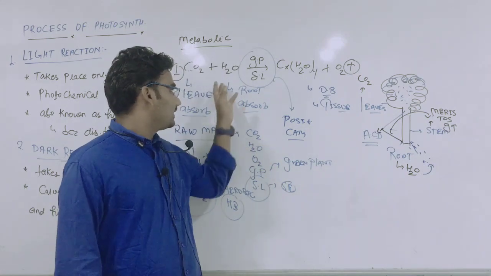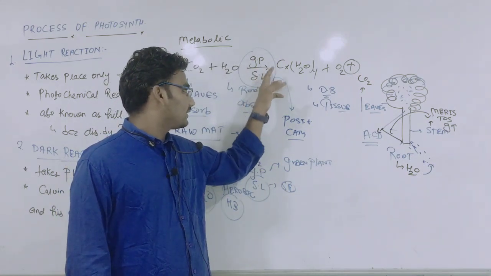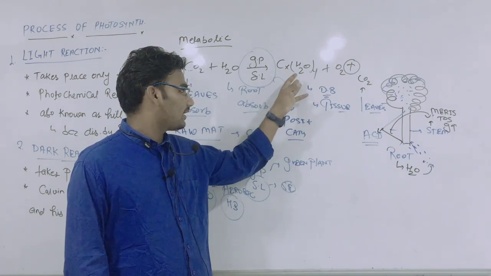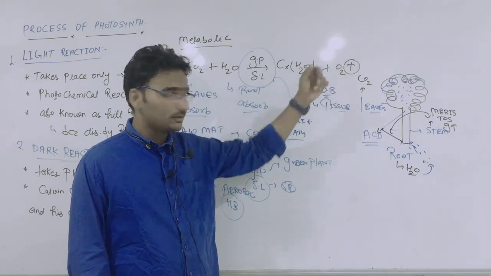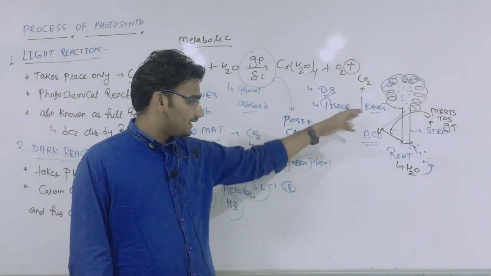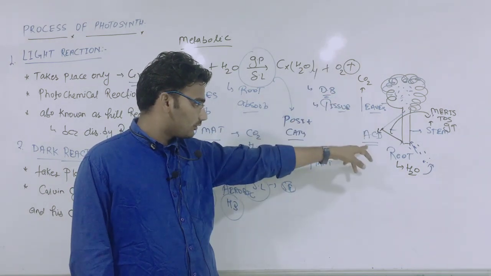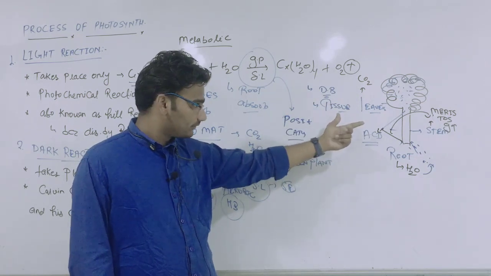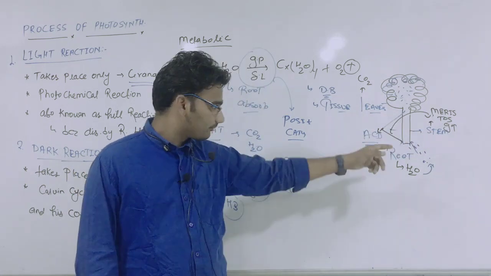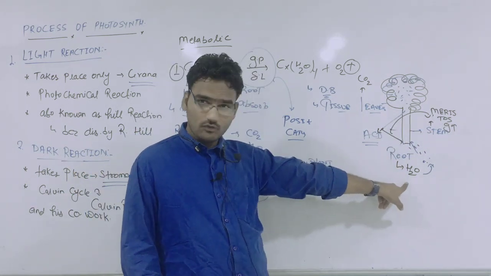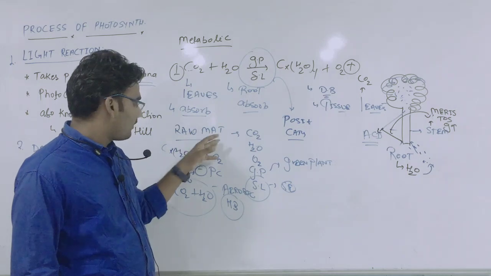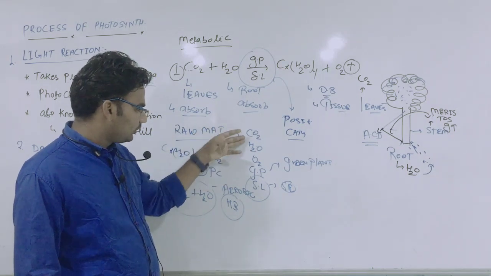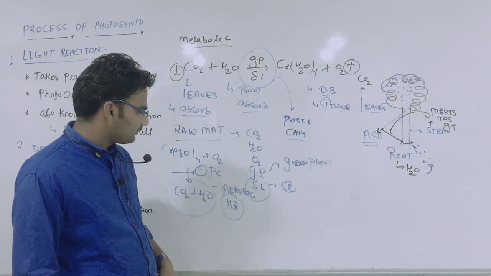Both raw materials in the presence of green pigment and sunlight, then what will be the product? CxH2O, which is carbohydrate, plus O2, O2 for human beings. You can see the structure: leaves for CO2 absorption, active cell division responsible for growth, and meristematic stem and root for H2O. The raw materials are CO2 and H2O, and the components of the photosynthesis reaction are CO2, H2O, O2, green pigment and sunlight.